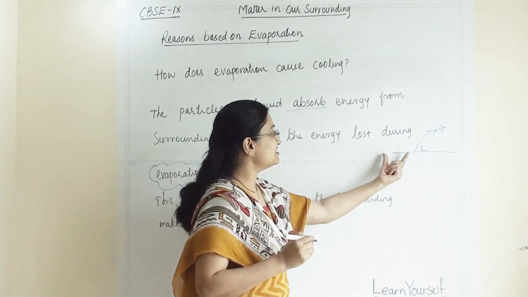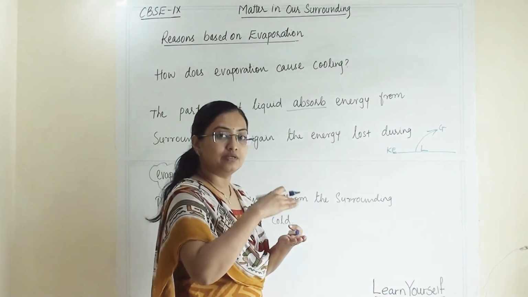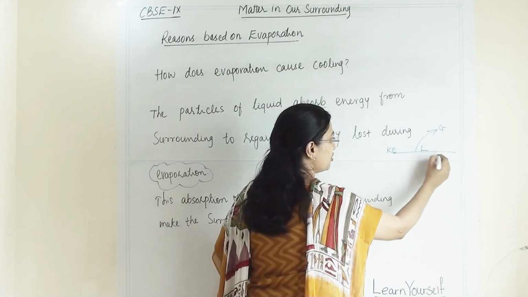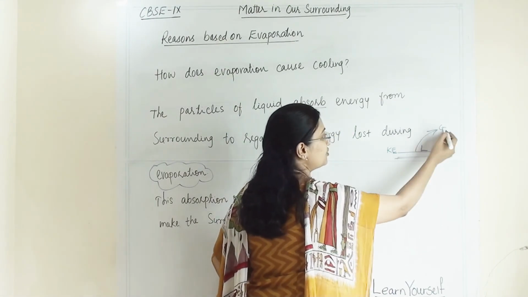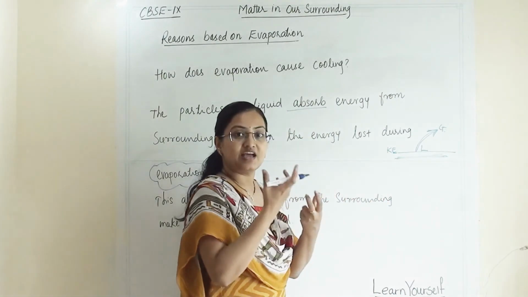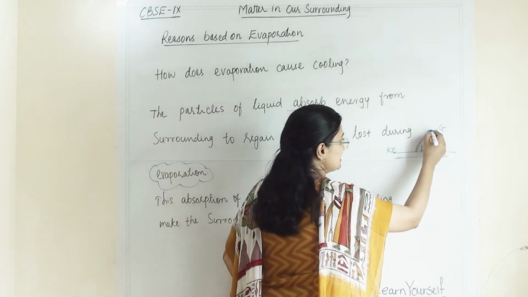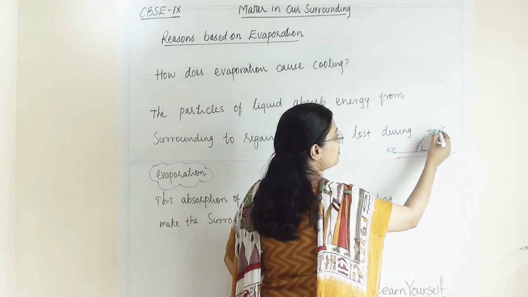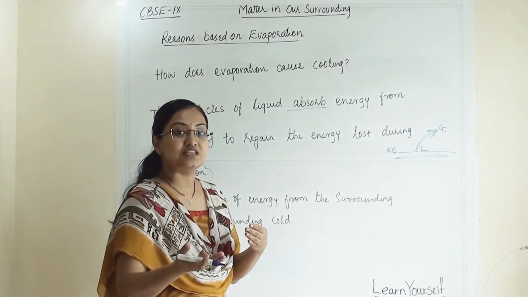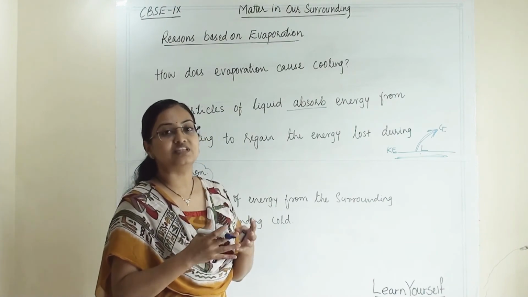So whatever energy they have, we know that the kinetic energy of the surface particles will be higher. As they move away, they will break the bond from other particles and convert to gaseous state. While doing so, whatever energy they possess, they will use it to convert into gaseous state. Once they have converted into gaseous state, they have used all the energy they were possessing.